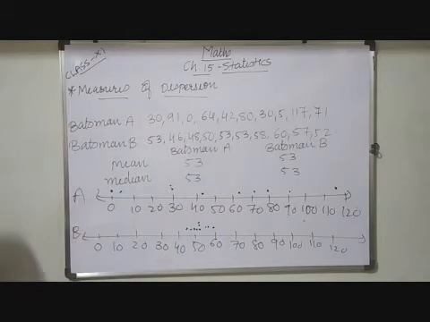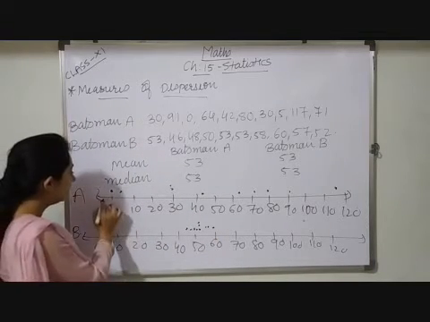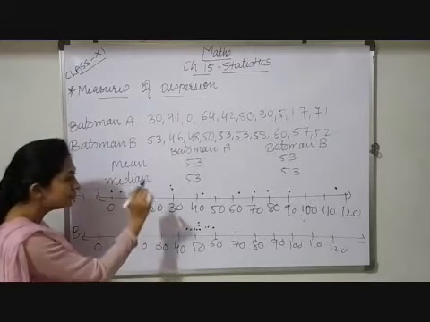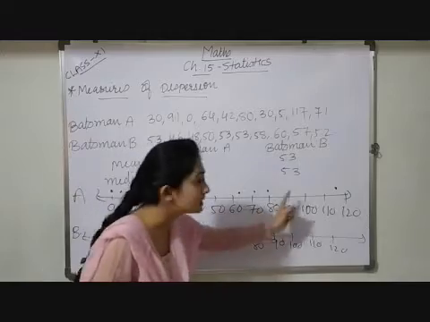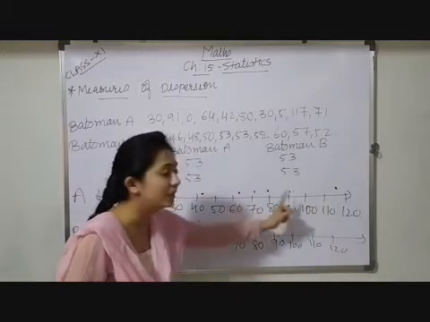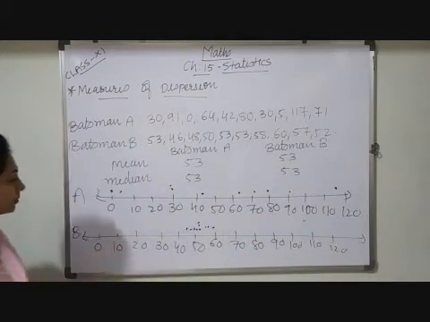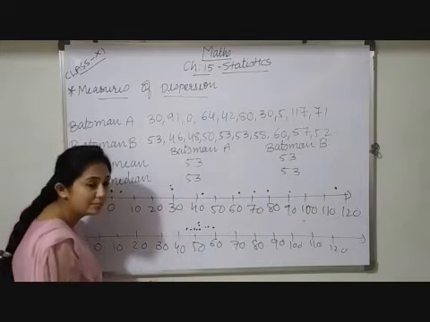Now observe this data. You may observe the dots represented on the number line. For batsman A, all these dots are scattered, and there is a gap between the intervals.